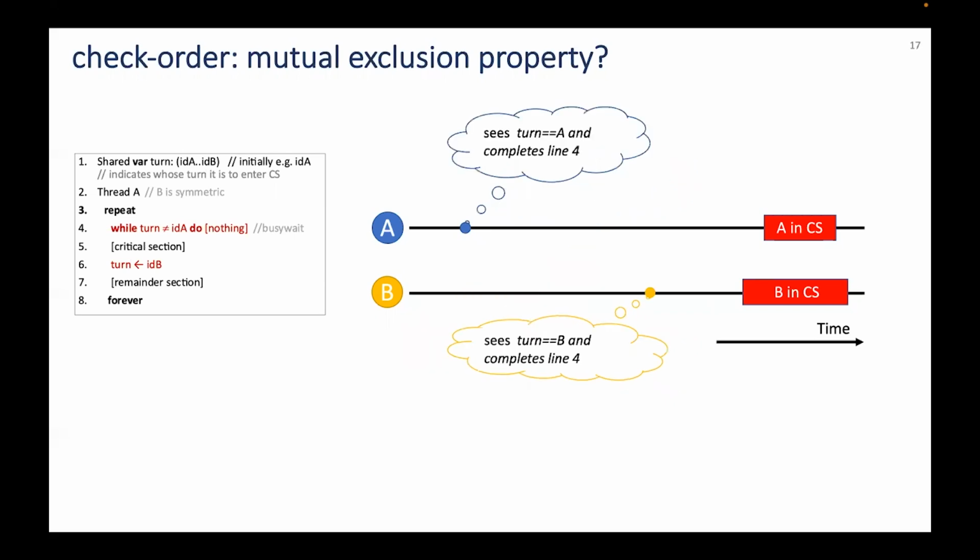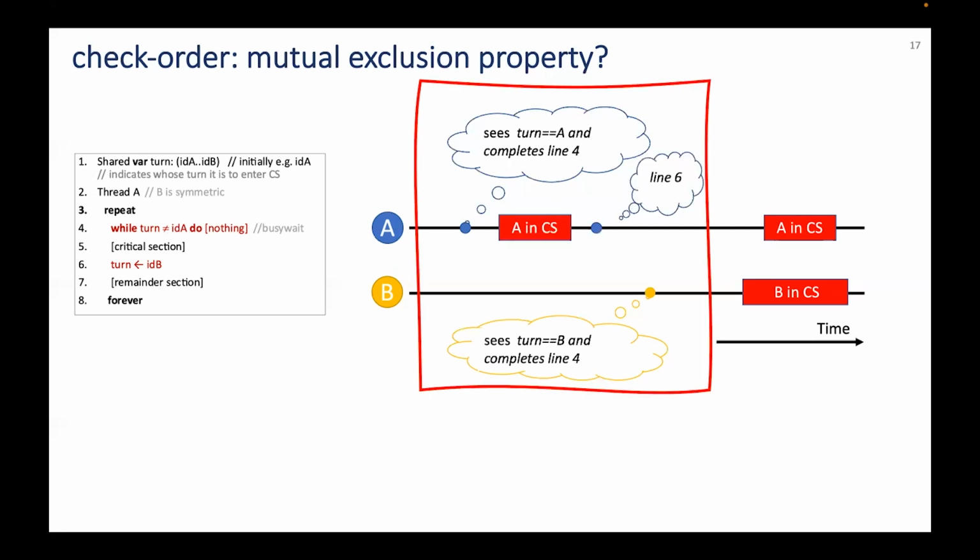Notice that if you think it could, because you are considering the case in which the period in which A's critical section happens is here, then you are considering a portion of time during which the execution is valid. But the case we are looking at needs still to be explored, assuming A sees turn value being A after B completes line 4. Now that we know that A cannot enter its critical section while B is in it,